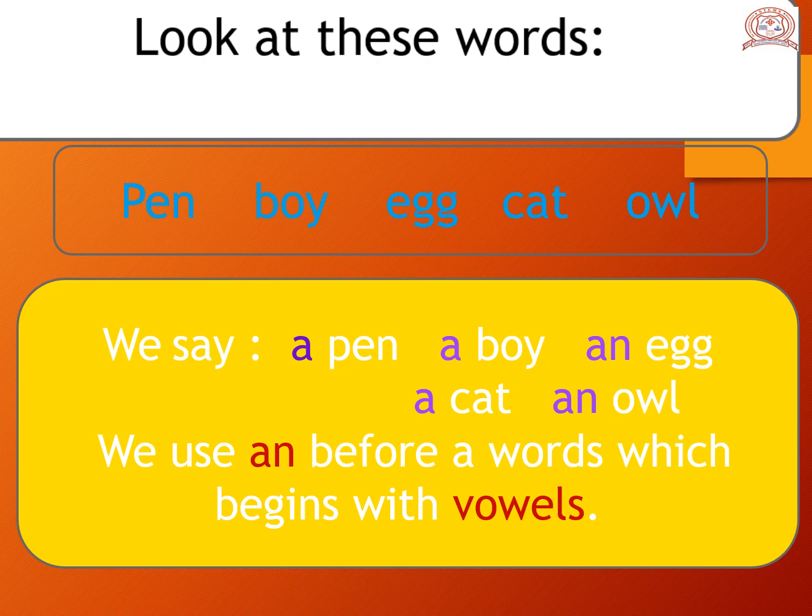And next, C-A-T, cat. C is the consonant sound. That's why we use here A. And the last, O-W-L, owl. Here the O is a vowel sound. That's why we use here AN. We use AN before words which begin with the vowels.